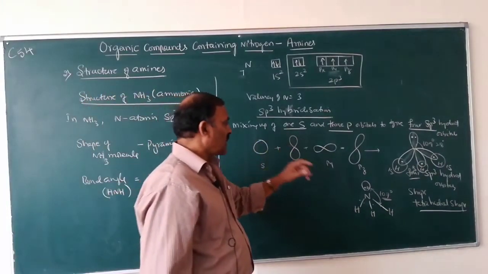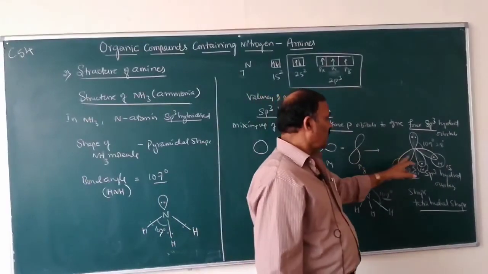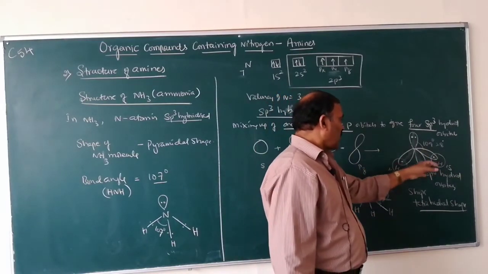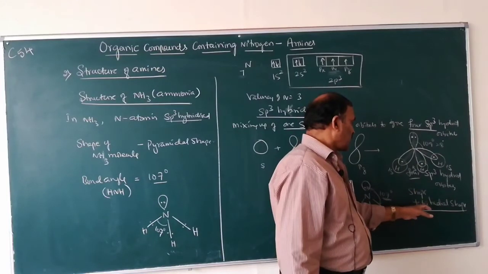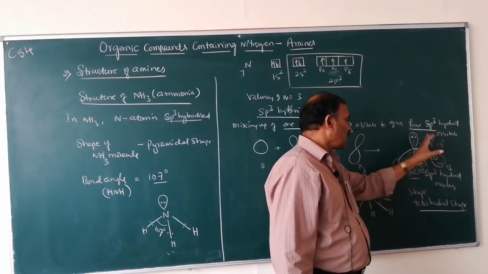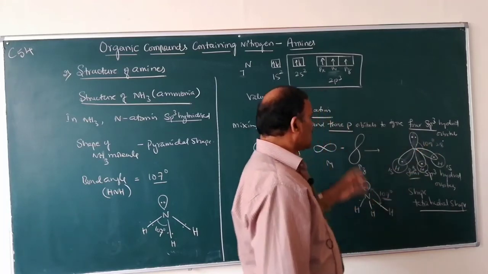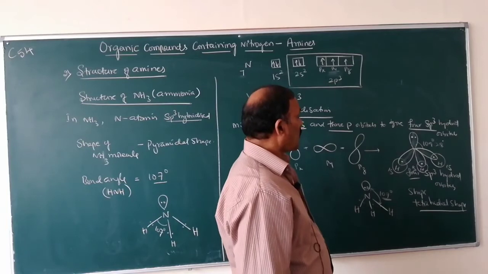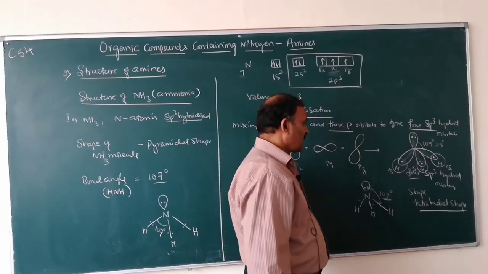Actually in sp3 hybridization 4 sp3 hybrid orbitals will be obtained. The shape of the sp3 hybrid orbitals is tetrahedral with bond angle 109 degrees 28 minutes. This happens in case of the methane molecule where carbon undergoes sp3 hybridization.